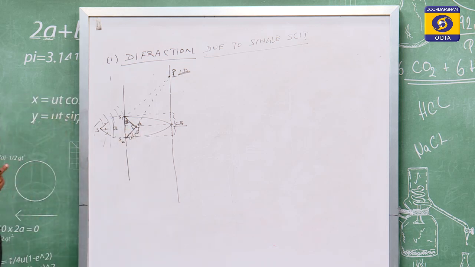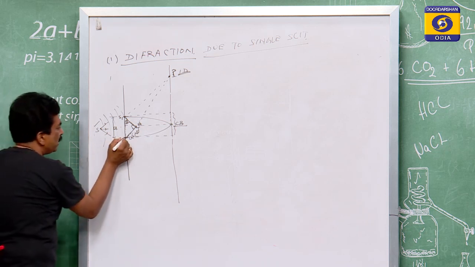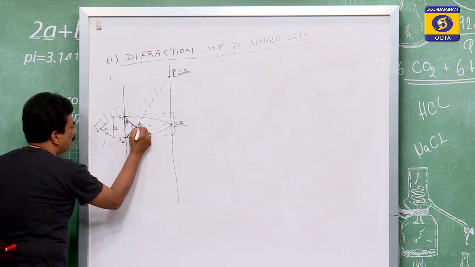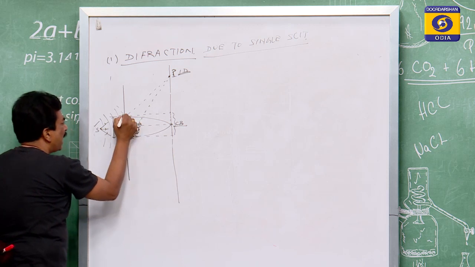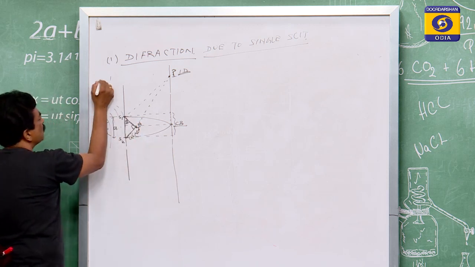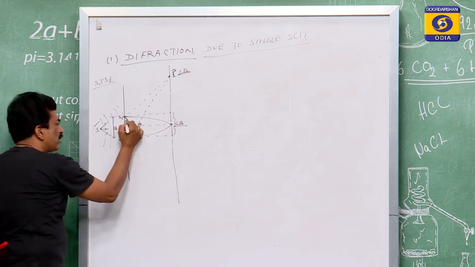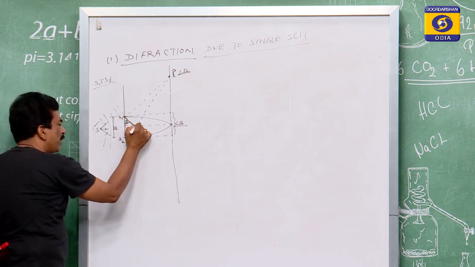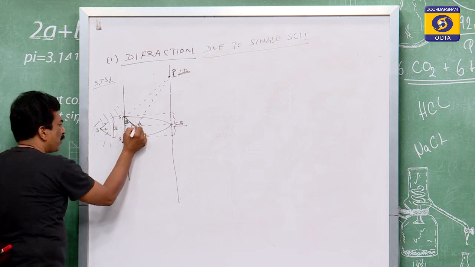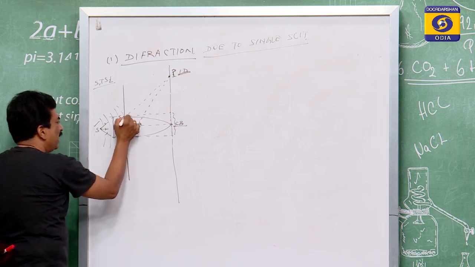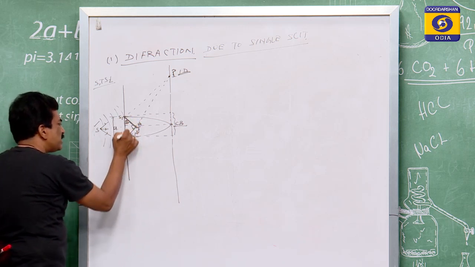The question will come, sir, how is it A sin theta? You see, the foot of the perpendicular on S2 is T, and this is S1. So S1 T S2 is a right angle triangle. This is theta, this is the perpendicular, this is the base, and this is the hypotenuse.